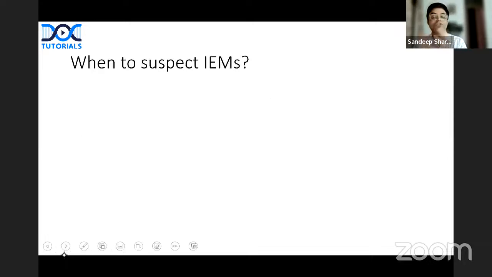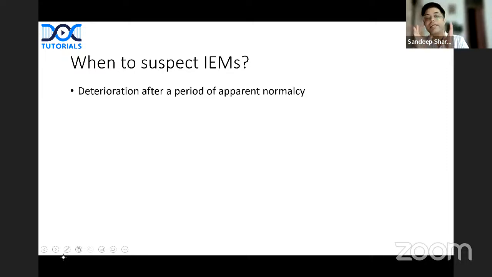Now, when will you suspect IEM? Pata kaise chalega ki the patient is having inborn error of metabolism? These are the pointers given in AIIMS protocol. AIIMS is the one who's going to make your next one exam. So AIIMS protocols are very, very important, especially in pediatrics. So deterioration after a period of apparent normalcy. Second, parental consanguinity. First degree relatives, brothers, sisters getting married, or first degree cousins getting married.